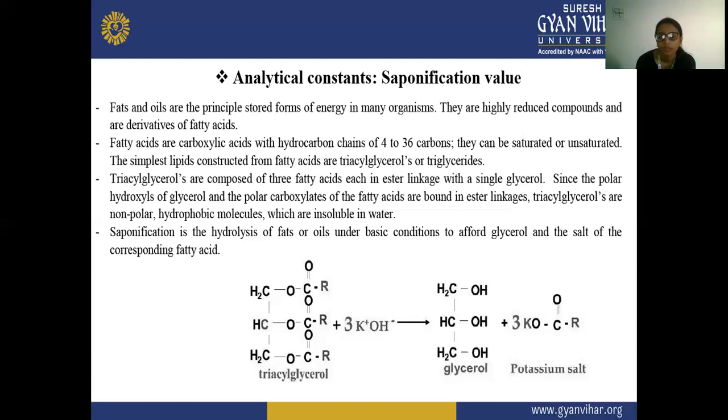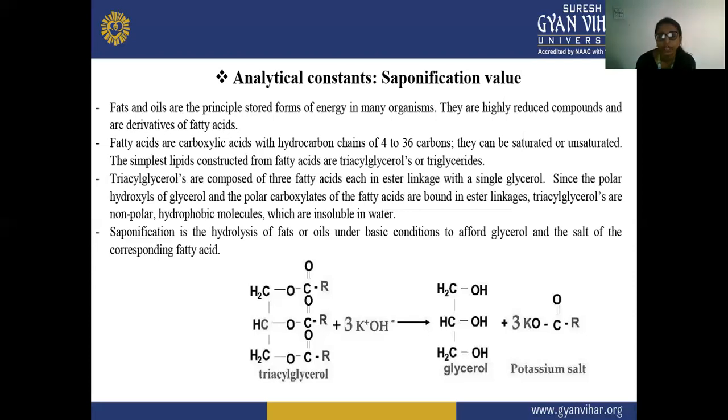Triacylglycerols are non-polar, hydrophobic molecules which are insoluble in water.